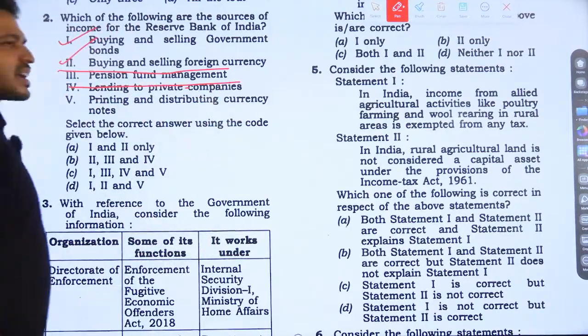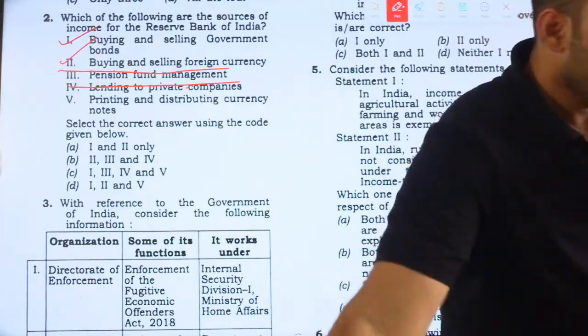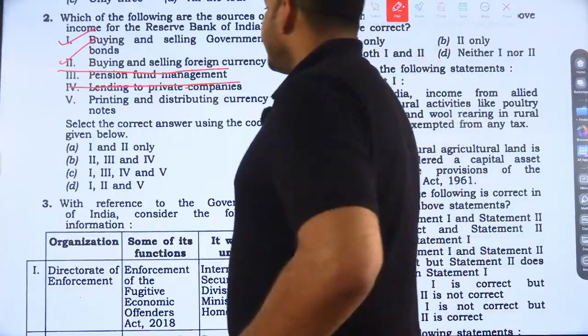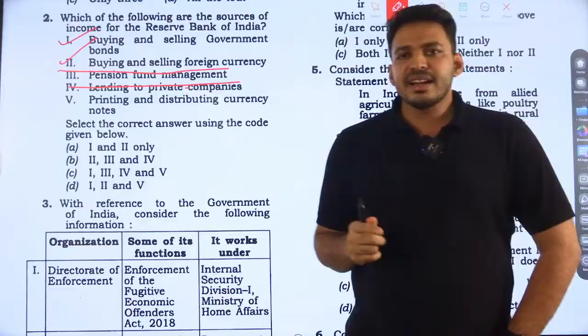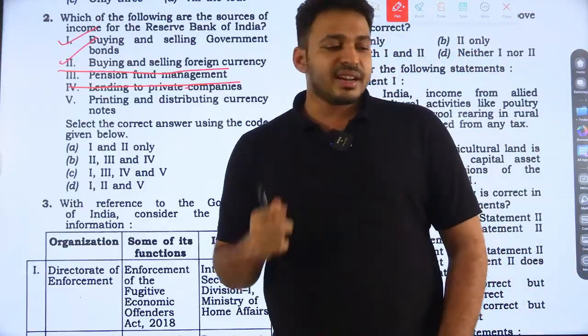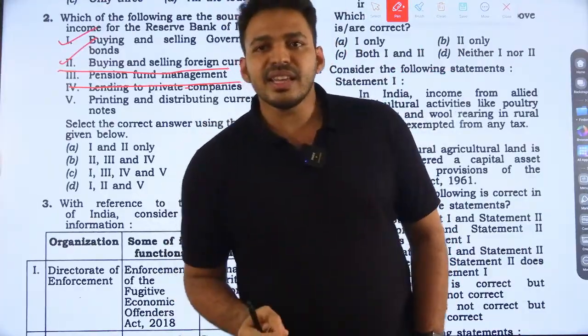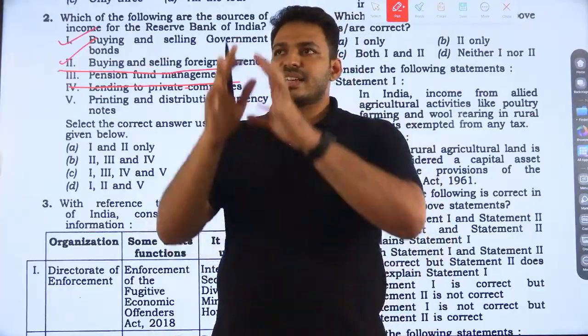And the fifth one, actually, excuse me. The fifth one, printing and distributing currency notes. For printing and distributing currency notes, Reserve Bank has a certain kind of expenditure. Printing the currency and distributing the currency, Reserve Bank listed it as an expenditure.